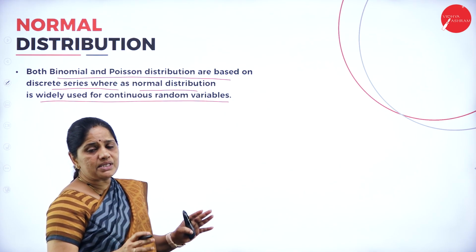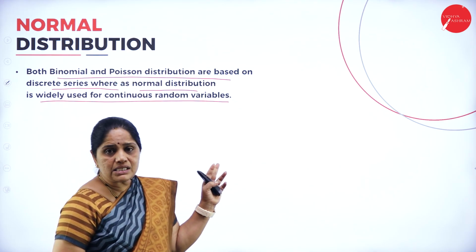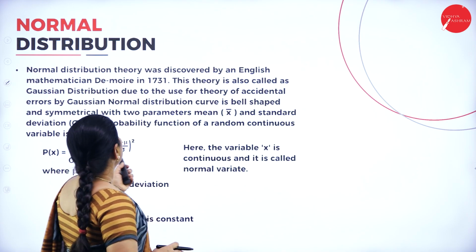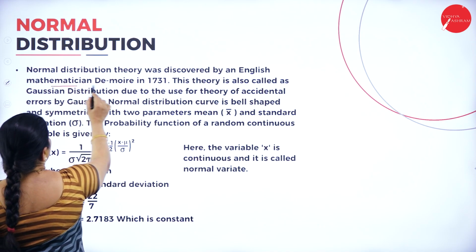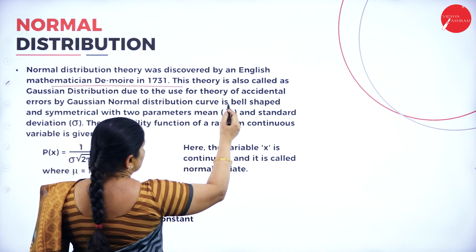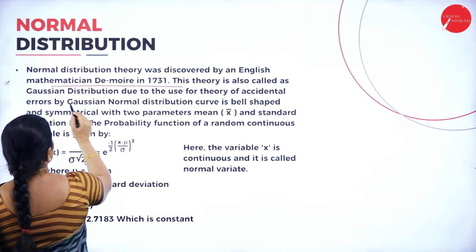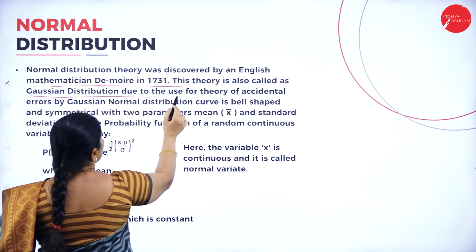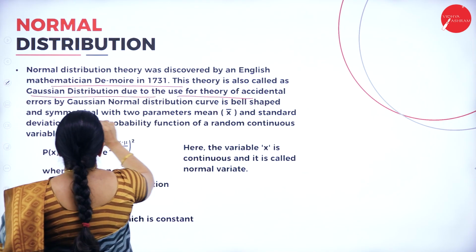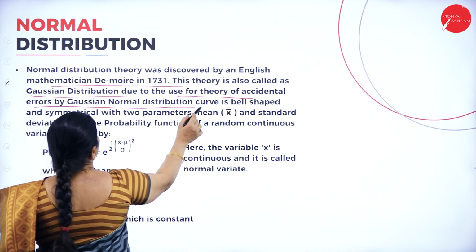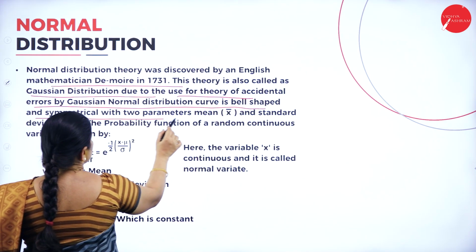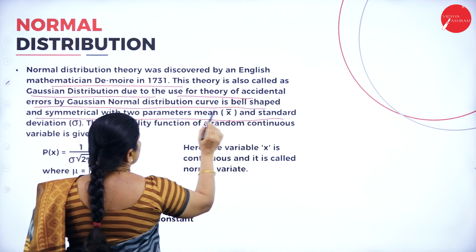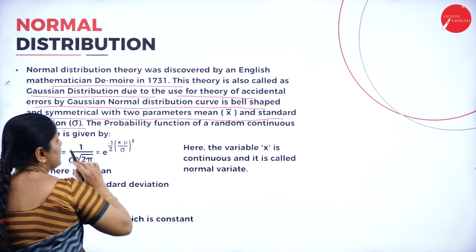Now, the normal distribution theory was discovered by an English mathematician De Moivre in 1731. It is also called the Gaussian distribution due to the use of the theory of accidental errors by Gauss. The normal curve is bell-shaped and symmetrical with two parameters, mean and standard deviation.